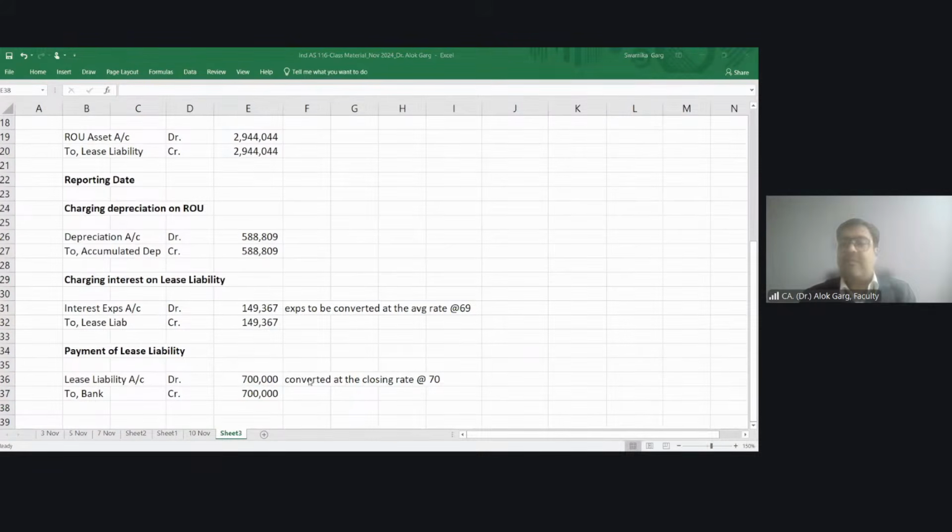Is that clear or any doubt? Is that clear, Lavanya? Karthik has already given the answer. Yes, I hope it is clear to everyone.